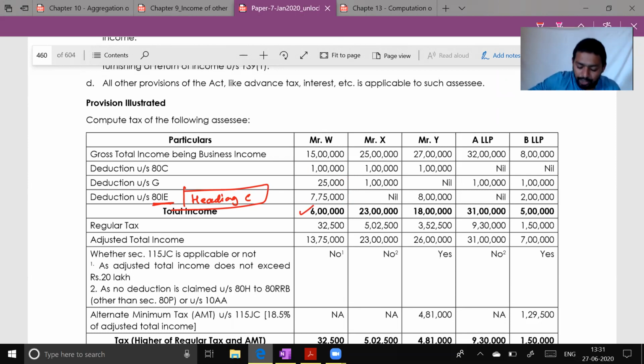So can you compute regular tax on this 6 lakh? Normal assessee, regular tax. How do we compute? 1 lakh multiply by 20% on first 5 lakh rupees, 12,500. So the tax liability will be 32,500. Is it clear? Yes.